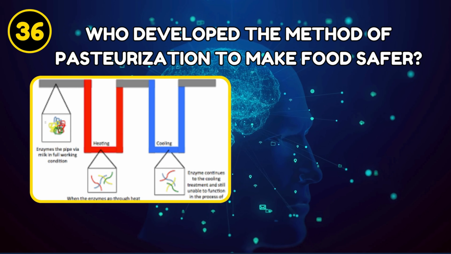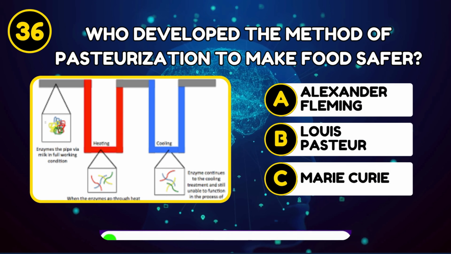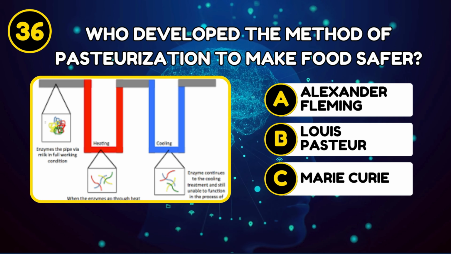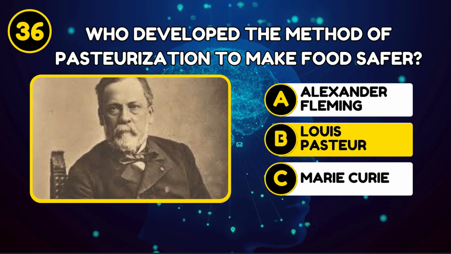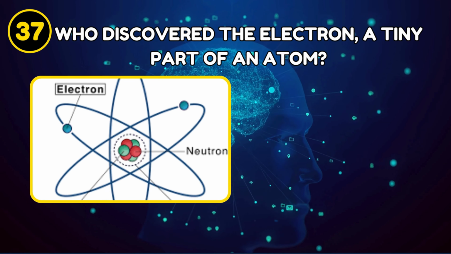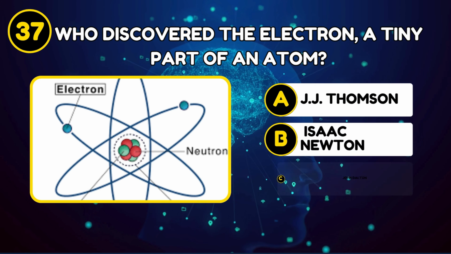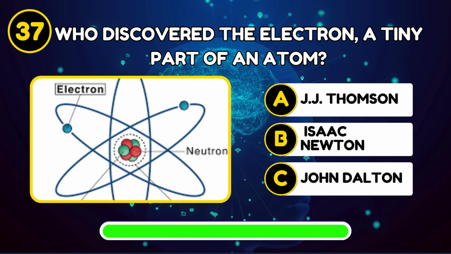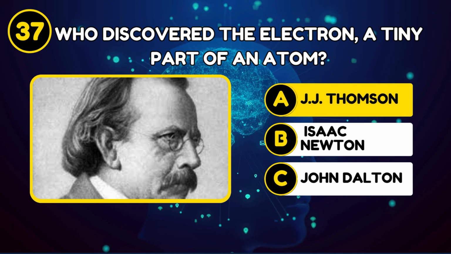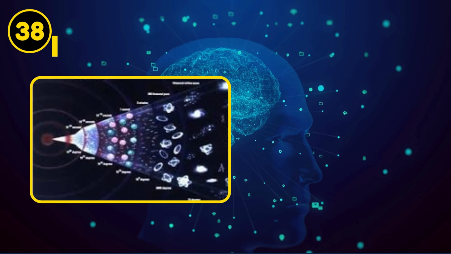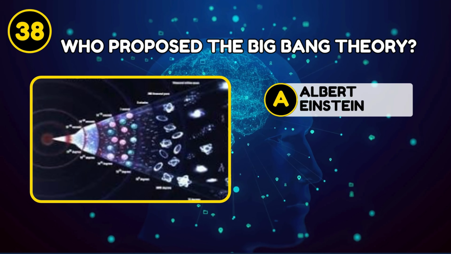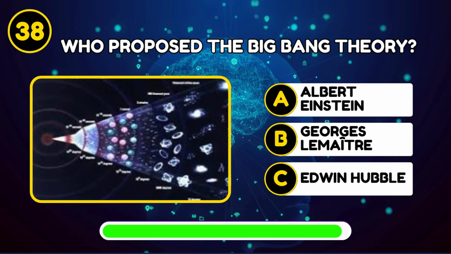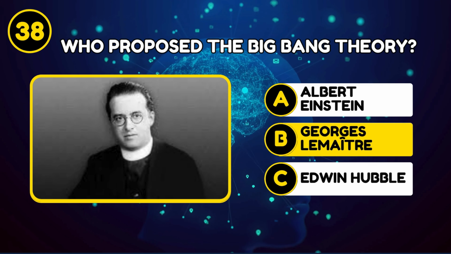Who developed the method of pasteurization to make food safer? Louis Pasteur. Who discovered the electron, a tiny part of an atom? J.J. Thomson. Who proposed the Big Bang Theory? Georges Lemaître.